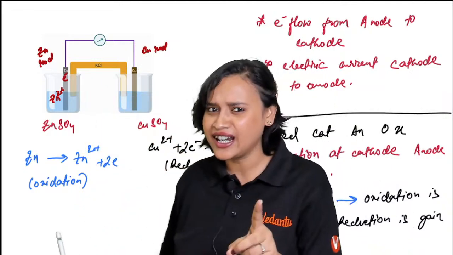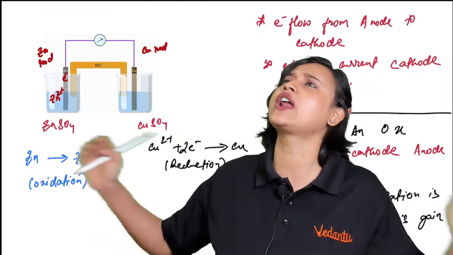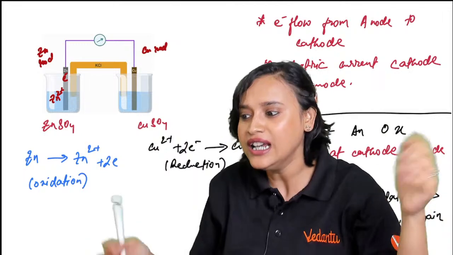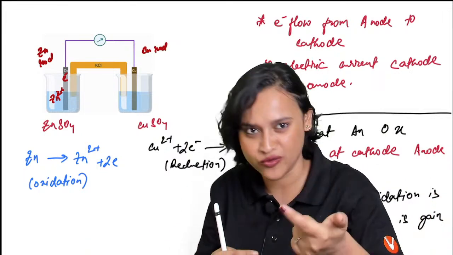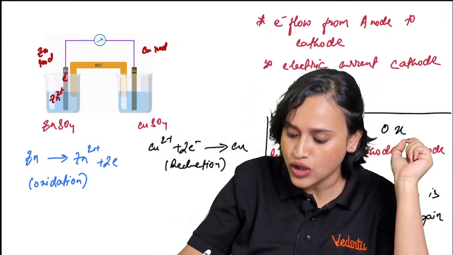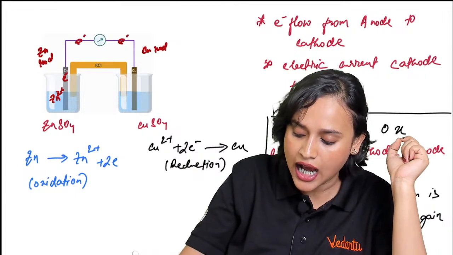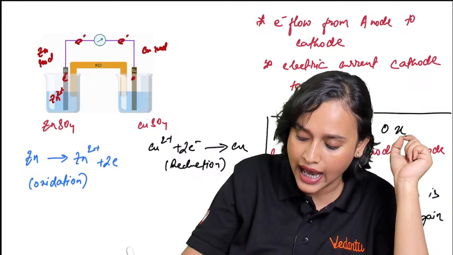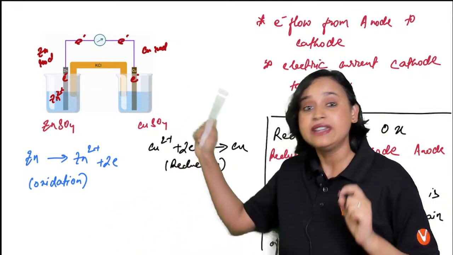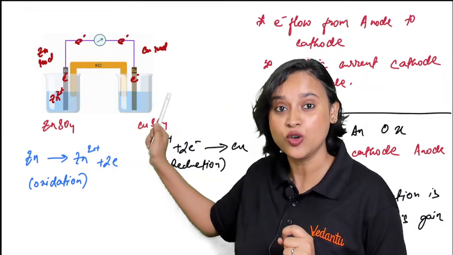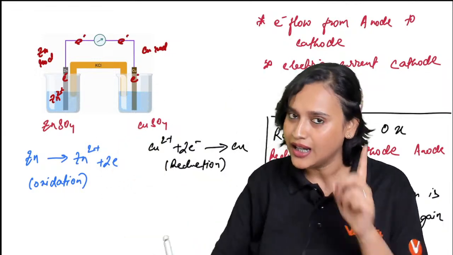After it is getting collected, do you think that electrons will forever stay there and chill, saying we are going to be here only? No. Electrons have a tendency to move, isn't it? So what do these electrons do? They start moving, and they come to the copper rod side.